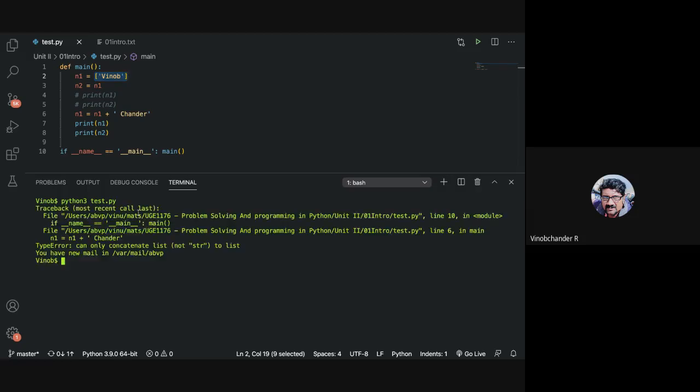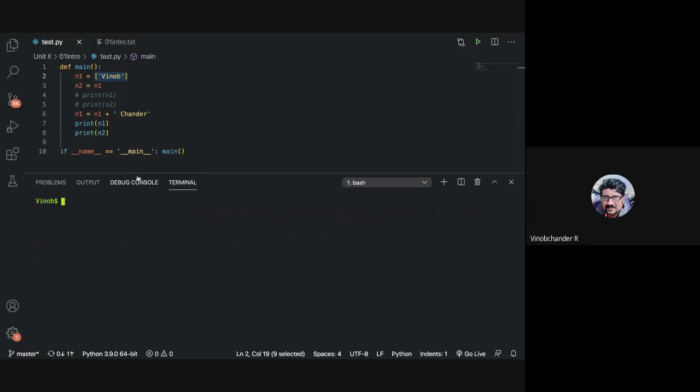Can't concatenate string with list. Yeah, so we cannot do that, they're two different data types. So what can we do? Dot append. Yeah, maybe we can do that.